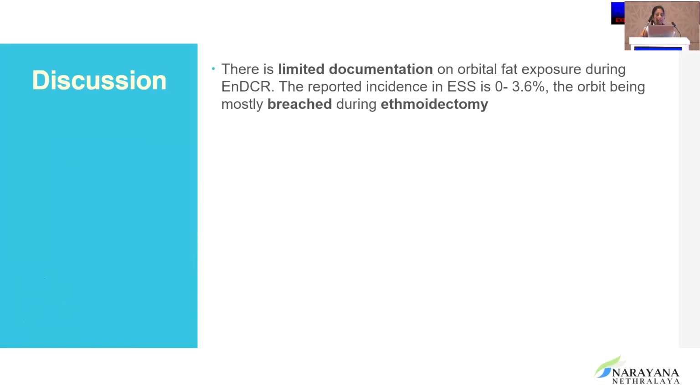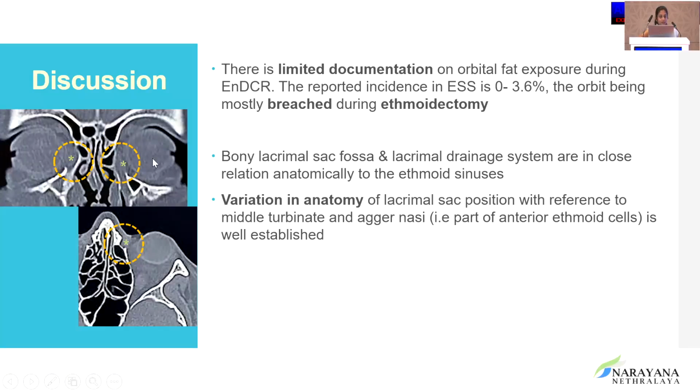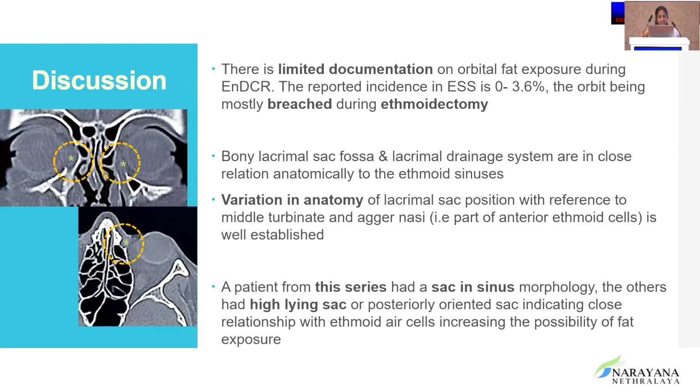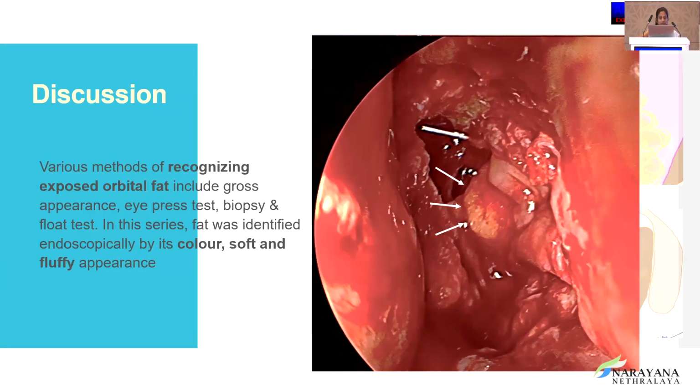There is limited documentation on orbital fat exposure during endo-DCR. The reported incidence in endoscopic sinus surgery is 0 to 3.6%, the orbit being mostly breached during ethmoidectomy. The bony lacrimal fossa and the drainage system are closely related anatomically to the ethmoidal air cells. Variation in anatomy of lacrimal sac position with reference to the middle turbinate and agger nasi is well established. A patient from this series had a sac in sinus morphology, while the others had a high-lying sac or a posteriorly oriented sac, indicating close relationship with ethmoid air cells, increasing the possibility of fat exposure.